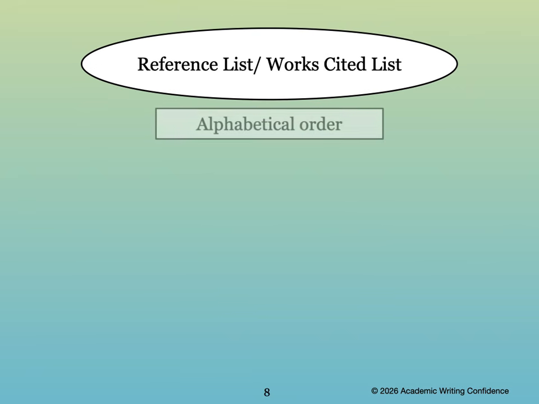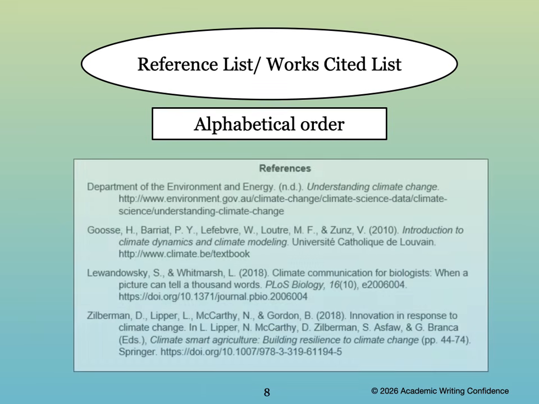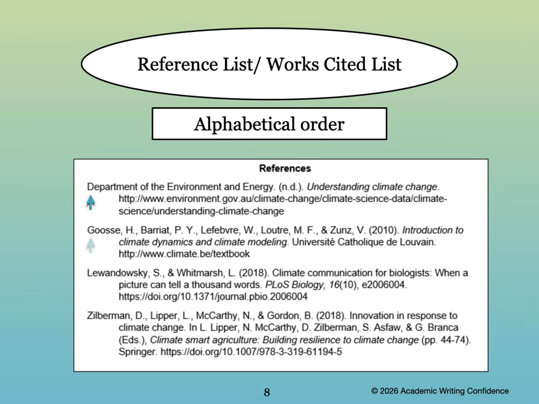One more thing to remember about the reference list, or sometimes it's called the Works Cited list. The list needs to be in alphabetical order. If this was your list of references, you can see here that each of the beginning letters follow the order of the alphabet. This makes it easier for the reader to find where you found your information. One more bit of information that you might find helpful. If an article that you found, for example on the internet, does not have a publication date, then you can include this, N.D. This means no date available.